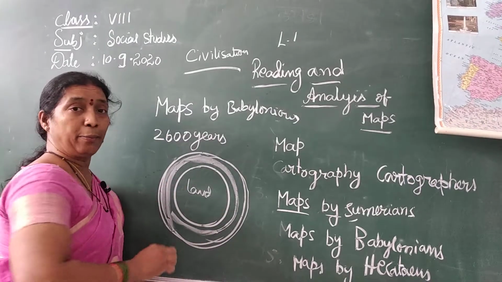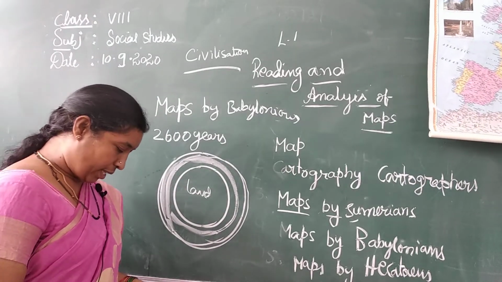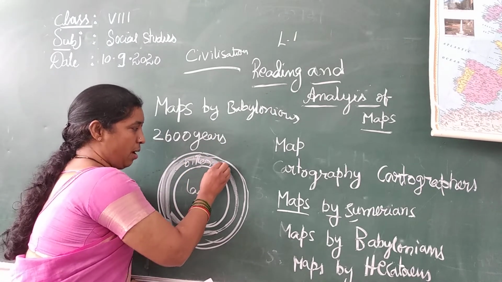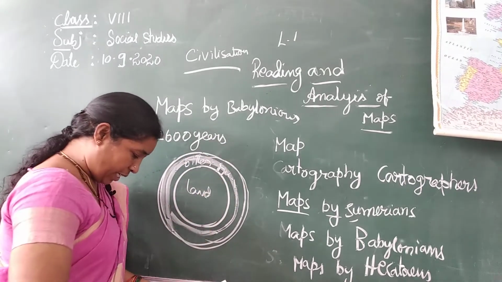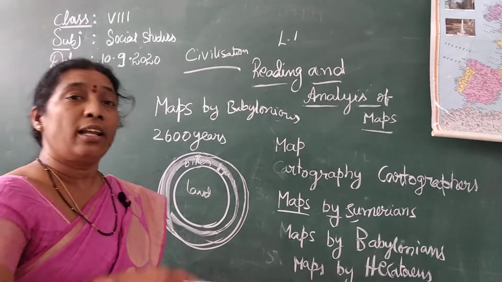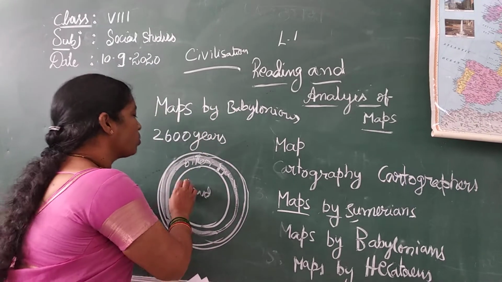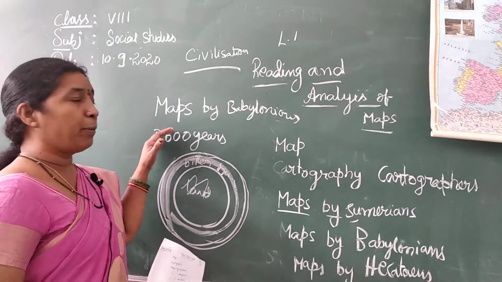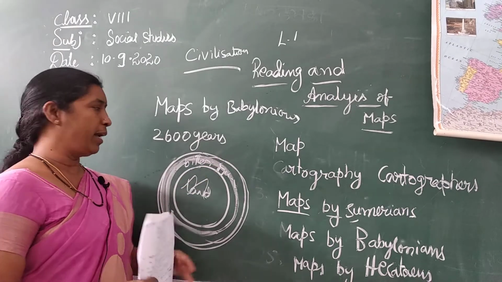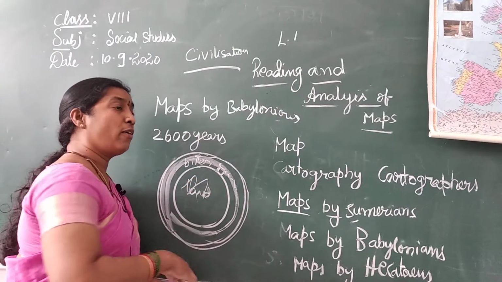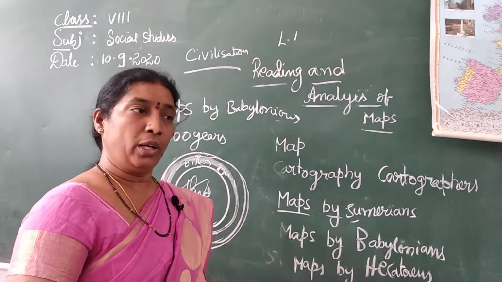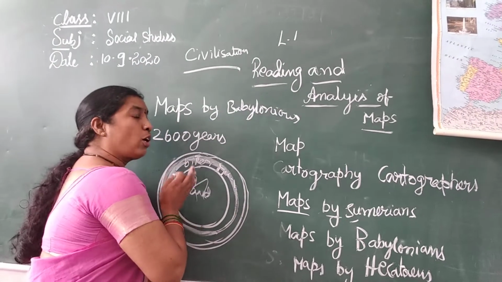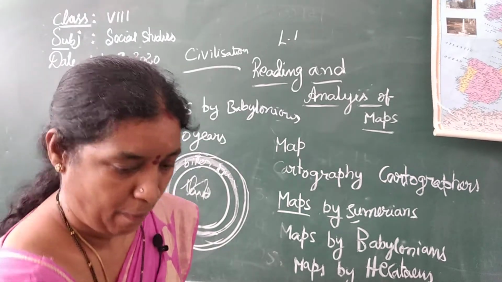They assumed the earth like that, and the inner circle was surrounded by bitter rivers and oceans, with triangular islands. Inside there are so many triangular islands. So that is about the map by Babylonians. And they made different lands. Whoever invented those maps gave a lot of importance to their places, isn't it?